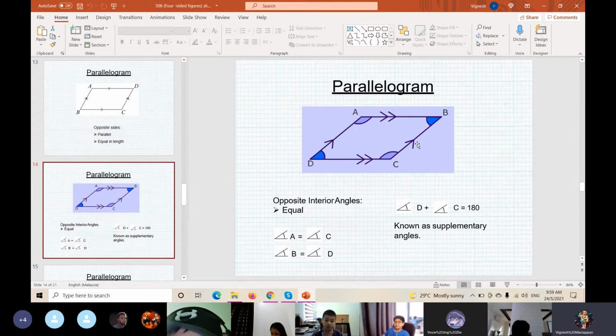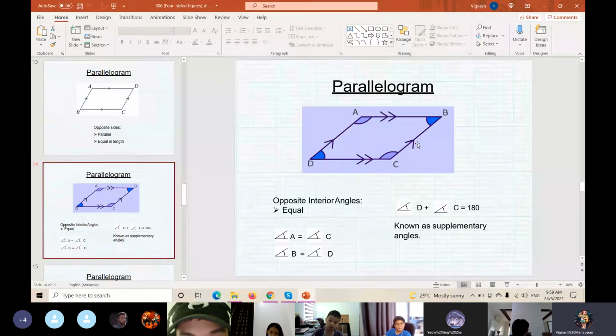But how do we find the angles? Even though the teacher said the total interior angle is 360 degrees, what is the opposite interior angle? Okay, let's say angle B, angle C, angle D, right?